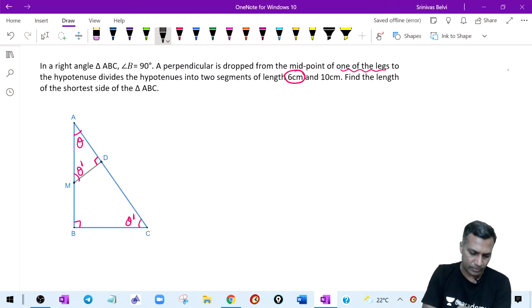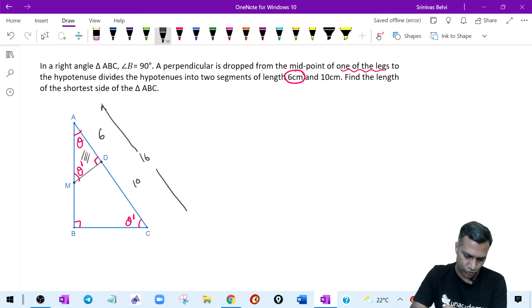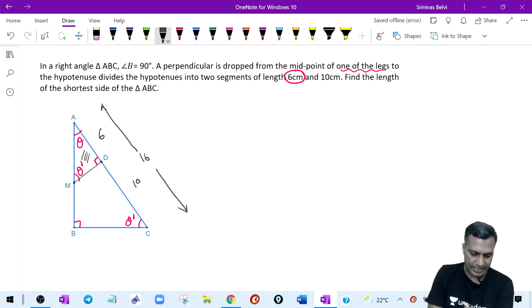Which are the two similar triangles? This triangle is similar to the larger triangle. These two triangles are similar. What dimensions do I know? I know the dimension here. This is 6 and this is 10. In other words, the complete length is 16 units. Also, I can call this side x. Therefore, this side also becomes x, and hence the total length of this particular side is 2x.